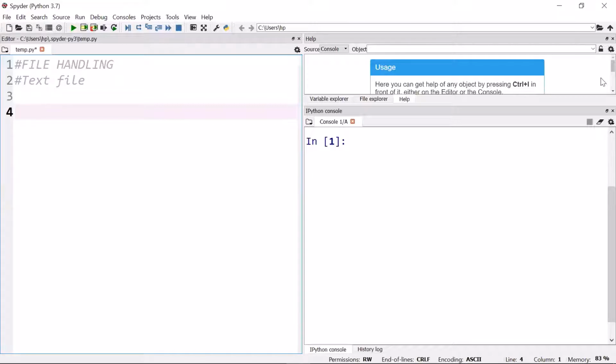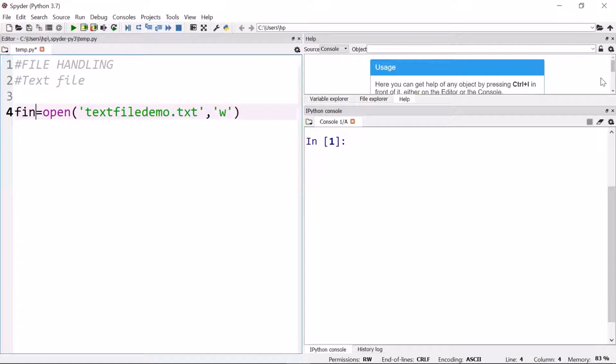First of all, we have to open it. To open it, we have a function called open. We have to give the file name, say my text file demo.txt, which I want to open, comma, and in which mode you want it, writing or reading. Writing is W and reading is R. This is to be stored in some variable or object, which is called a file object or a file handle.